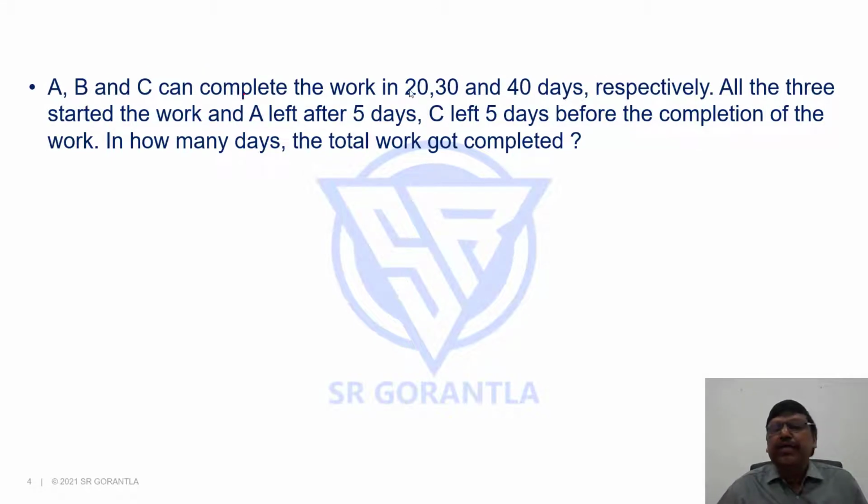A, B and C can complete the work in 20, 30 and 40 days respectively. All the three started the work and A left after 5 days. C left 5 days before the completion of the work. In how many days did the total work get completed?